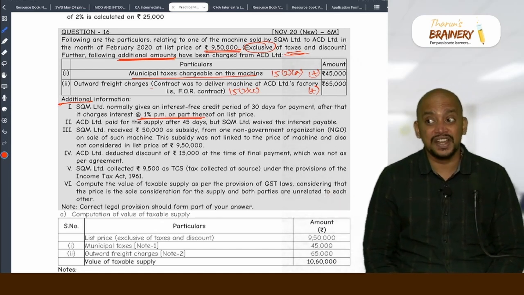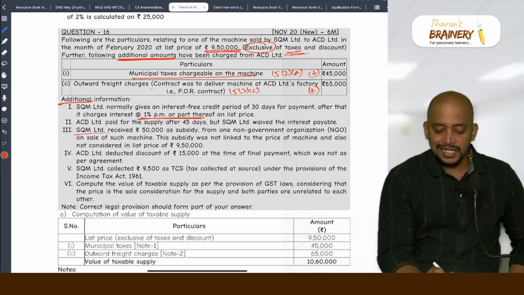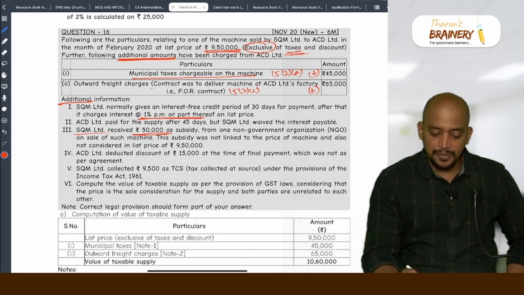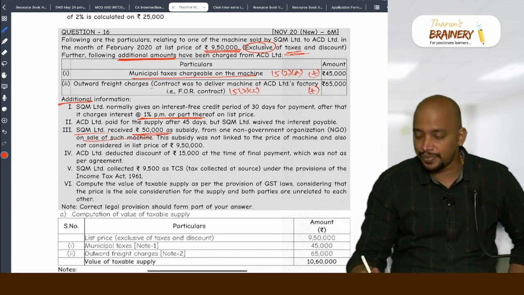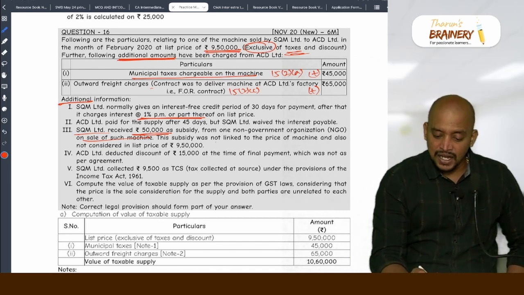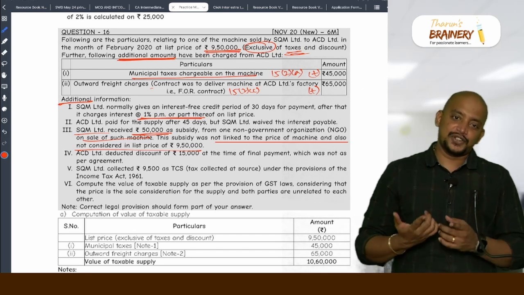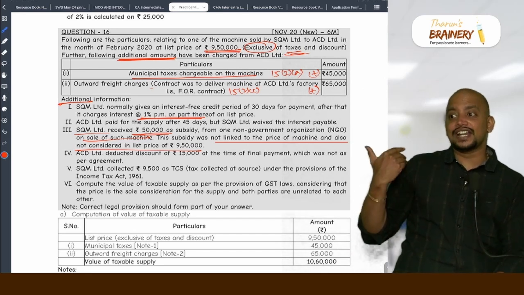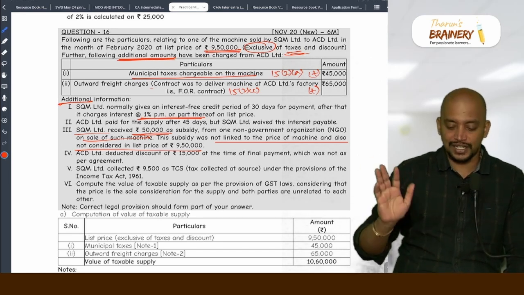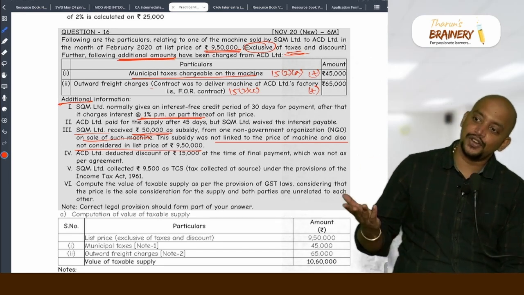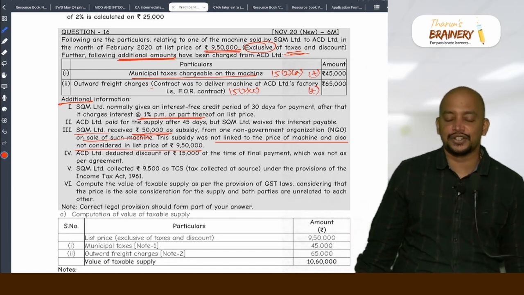Ignore, because it is waived. We already discussed one point. Then SQM Limited received 50,000 as subsidy from one NGO on sale of such machine. So, directly linked to price. This subsidy was not linked to the price and also not considered in the list price. Actually, it is directly into the price, but they are telling that it is not directly into the price. Okay, then we will take that it should be ignored. Even though it is directly into the price, but they themselves are telling in the question that it is not directly into the price. So, ignore it.